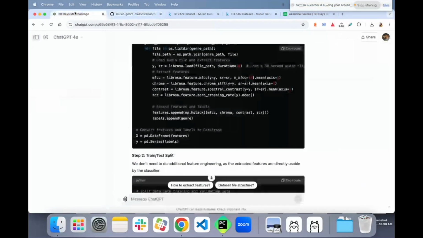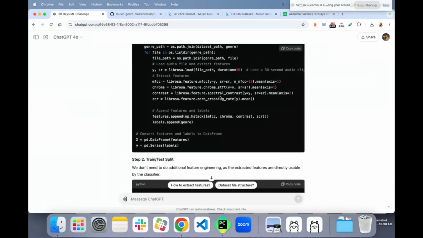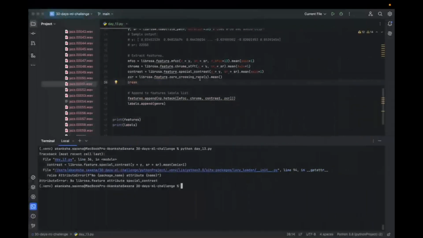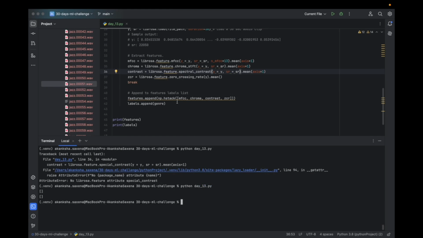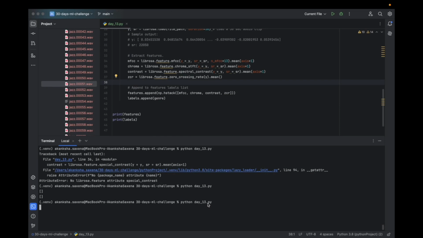So it says no. It is spectral contrast, not special contrast. Run it, and we have got the empty because we applied break here. And run it again. The function was not present, and I was blaming the file. Let's wait.